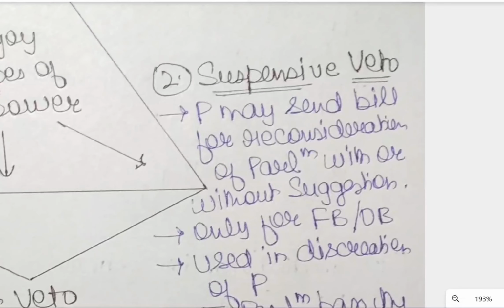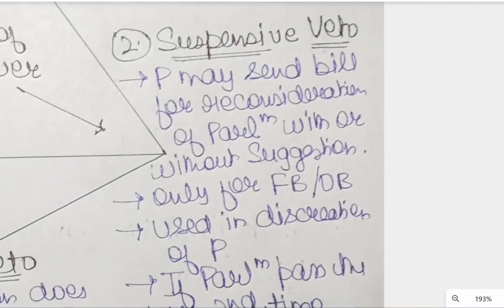Now coming to the second one, suspensive veto. In this, the President may send the bill for reconsideration of Parliament with or without suggestion. Suppose a bill comes to the President for its assent. In the first situation, he can give his assent, and in the absolute veto, he can withhold his assent on the recommendation of the COM.